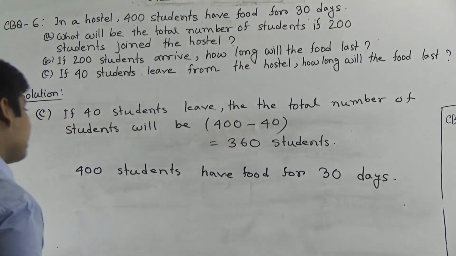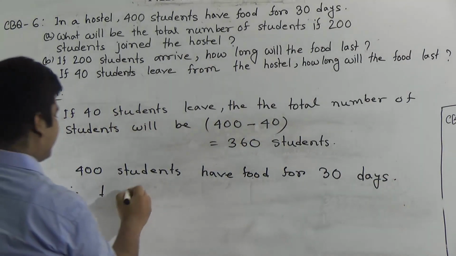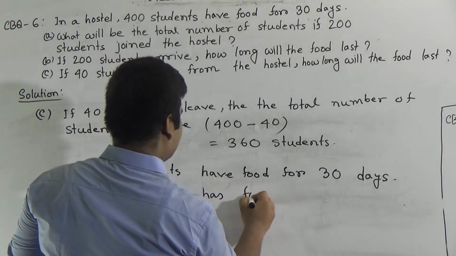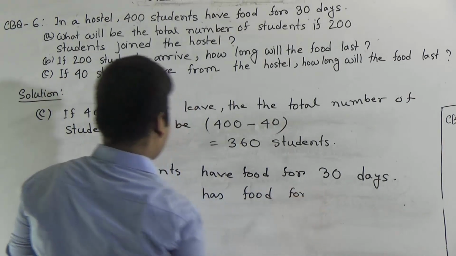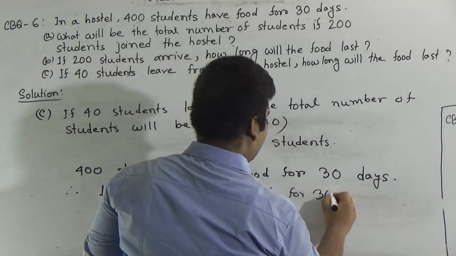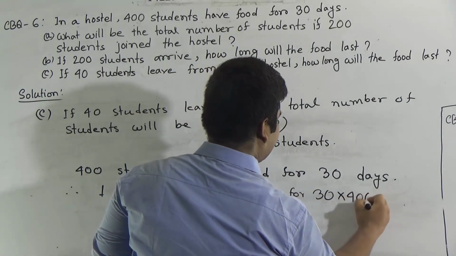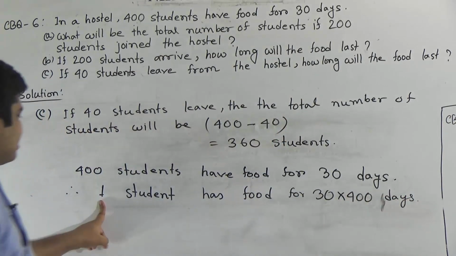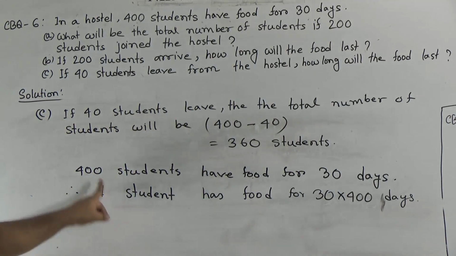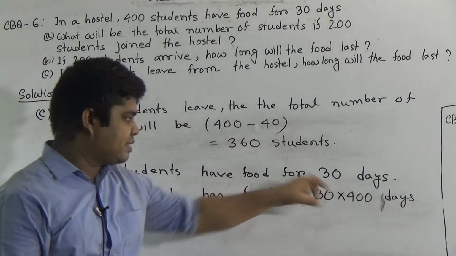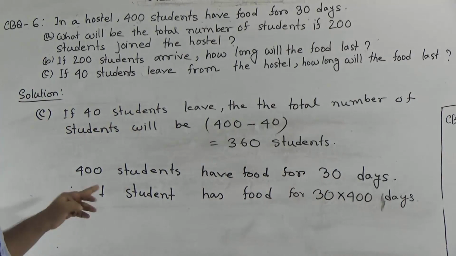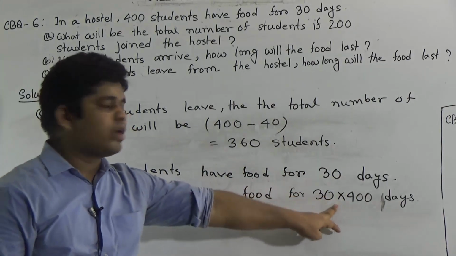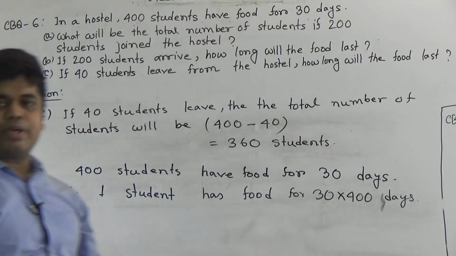Then 1 student has food for 30 multiplied by 400 days. Here 1 is less than 400. As 400 students have food for 30 days, if one student uses that required amount, then 1 student has food for more and more days. That means multiplication will happen.